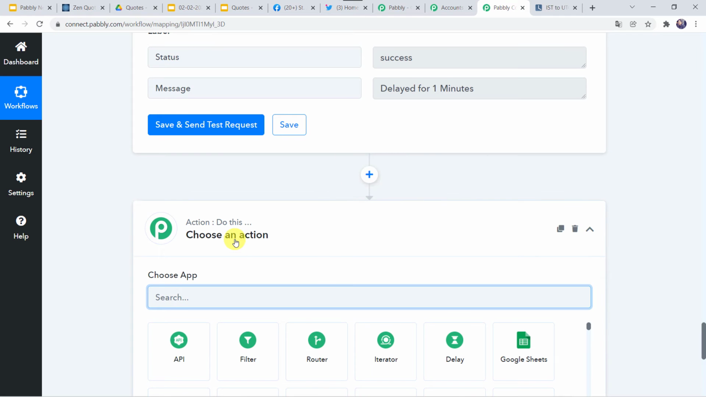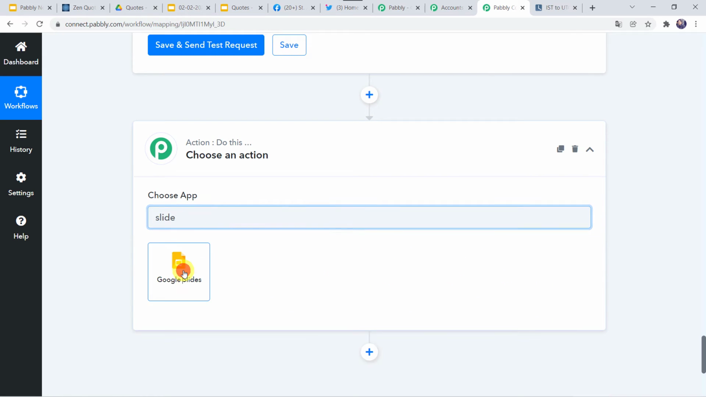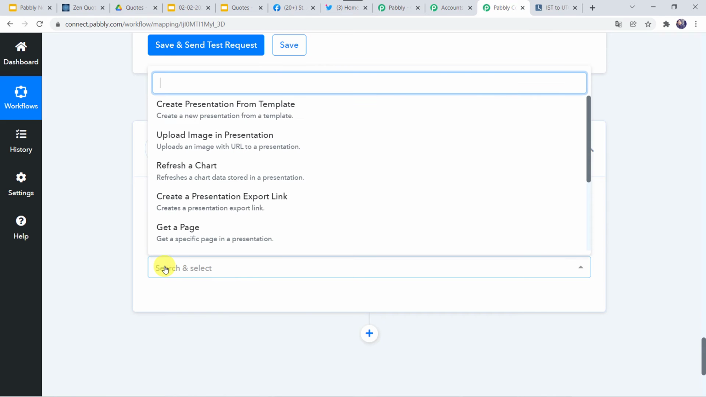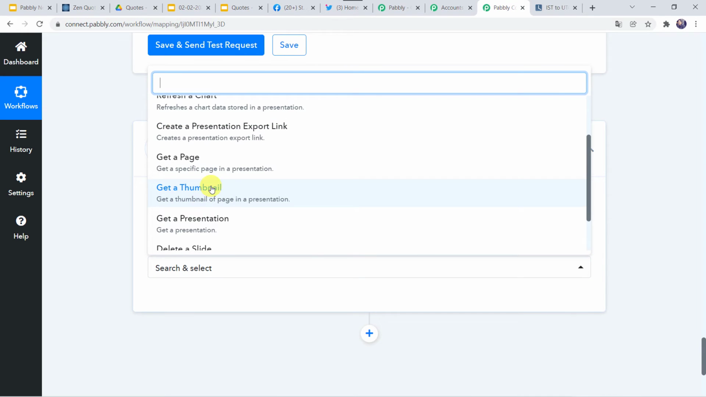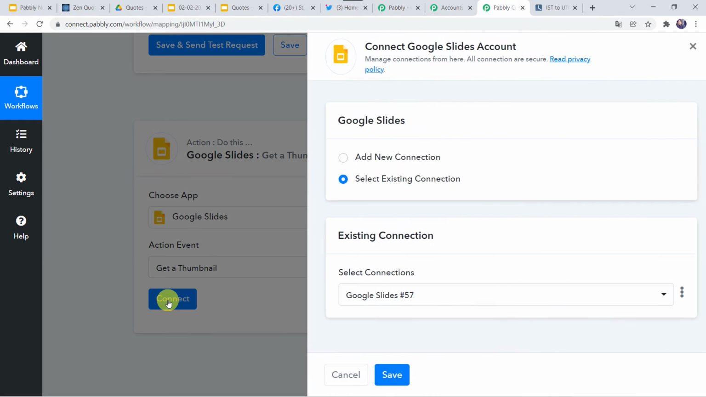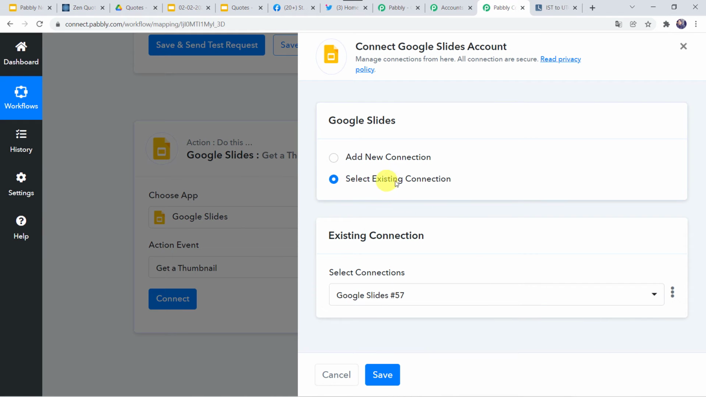Here in the choose application, let us find Google Slides. Here in the action event, we have to select get a thumbnail. Click on connect. Here we have to choose the select existing connection option because we have recently created a connection with Google Slides. Let's click on save.